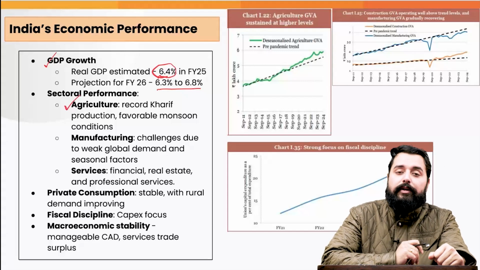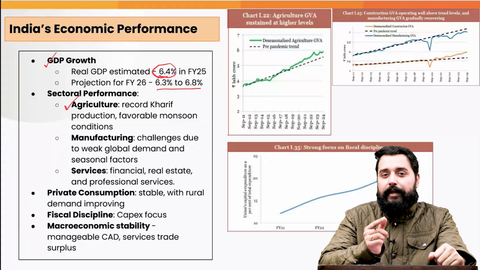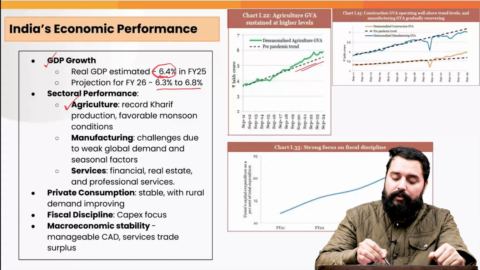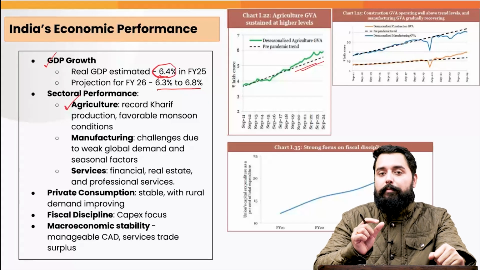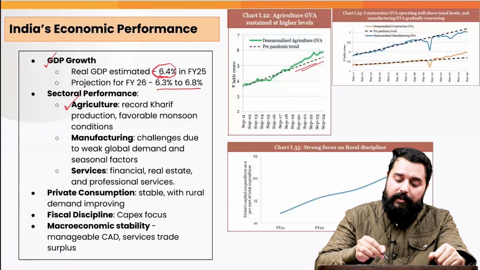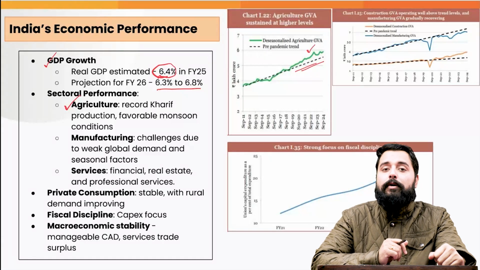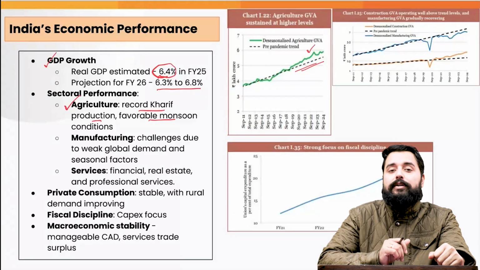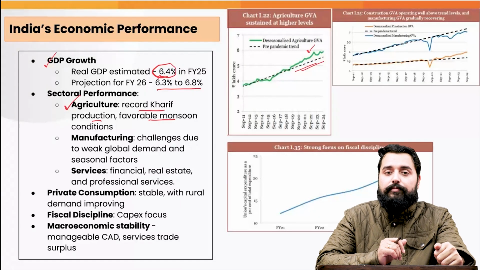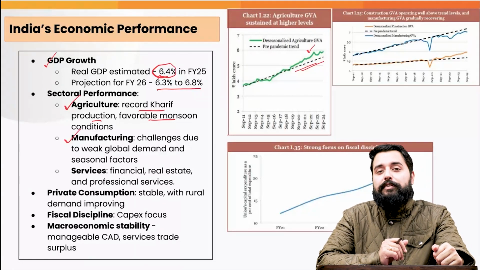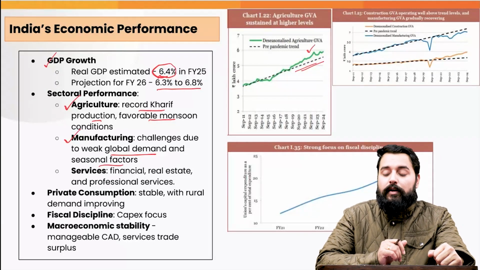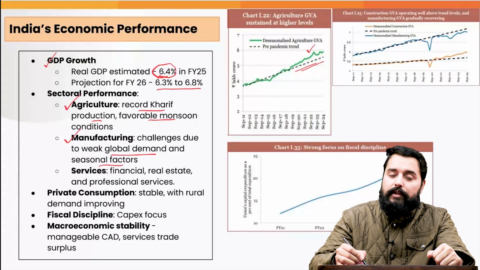How is agriculture performing? When we compare the gross value added in the agriculture sector, it is more than the pre-pandemic trend line. The dotted line represents the trend which should have been there as per the pre-pandemic trends, whereas the agriculture GVA is above this trend line. Now, this is because of a record Kharif production and favorable monsoon conditions, which has led to the increase in the production. When we look at the manufacturing sector, it is facing challenges because of essentially weak demand and seasonal factors also. Because we can observe that the trend line for the manufacturing GVA is below the pre-pandemic trend line.